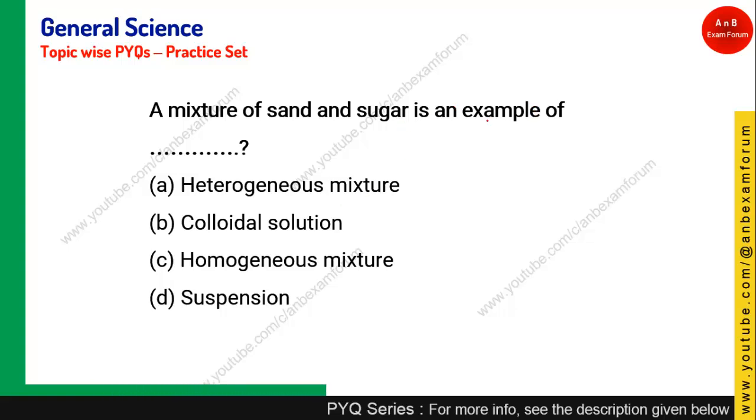Mixture of sand and sugar is an example of what? So you have sand and sugar. Basically these two constituents are not going to be uniform in the mixture, so it is going to make a heterogeneous mixture. So option A, those who have given it, they are right, it is a heterogeneous mixture.